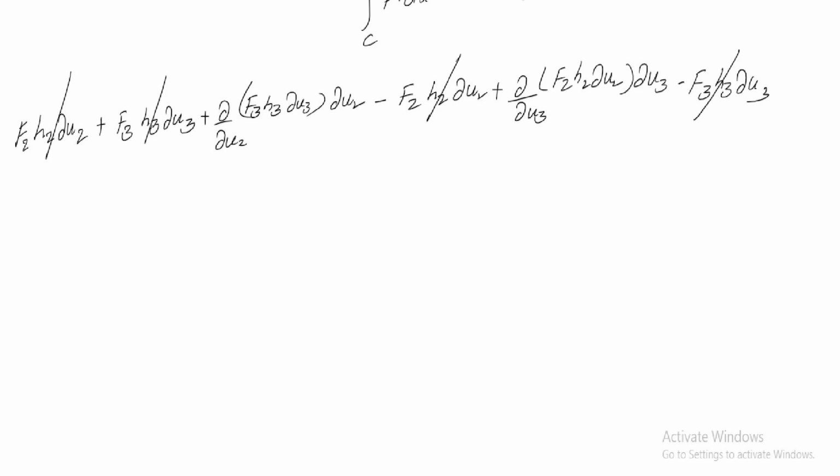So finally, del cross f is equal to the line integration of f dot dl, and only one plane has been considered here.